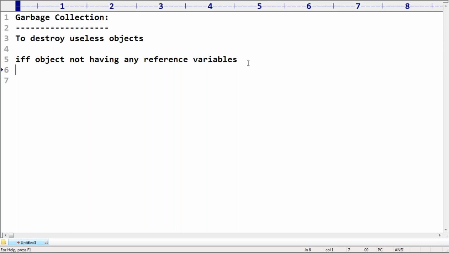Up to this, what is the role of the garbage collector? When an object is eligible for garbage collection, what is the need of the garbage collector concept in Python? Now my question is, in Python the garbage collector is always there. It's always enabled already.